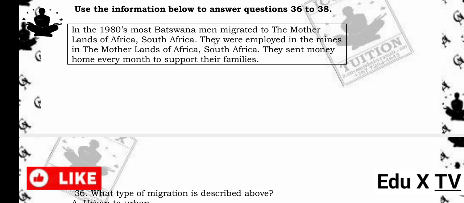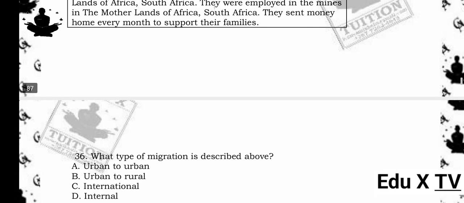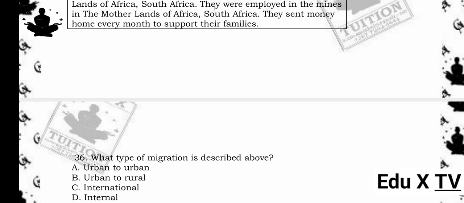Use the information below to answer questions 36 to 38. In the 1980s, most Botswana men migrated to South Africa. They were employed in the mines in South Africa. They sent money home every month to support their families. 36. What type of migration is described above? A. Urban to urban. B. Urban to rural. C. International. D. Internal. The answer is C.